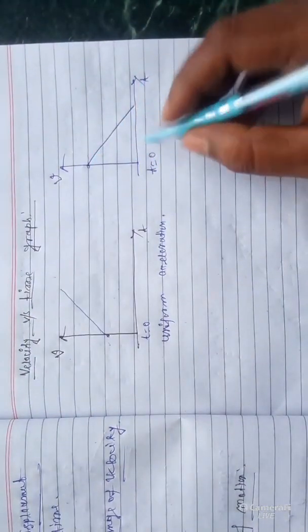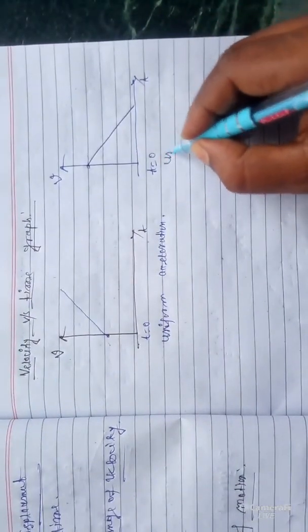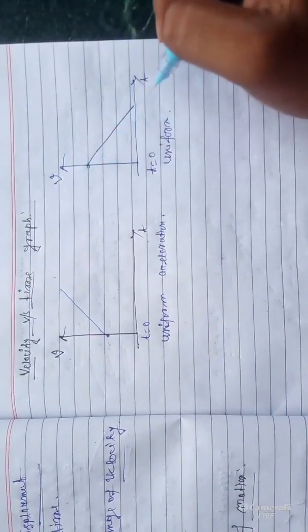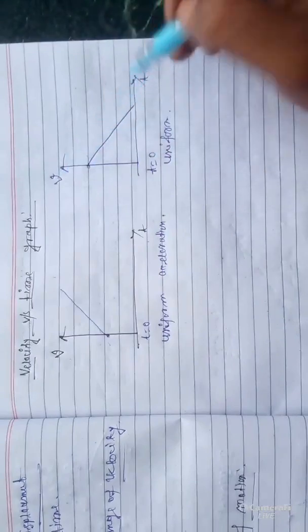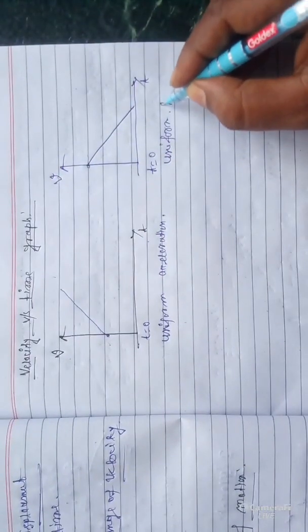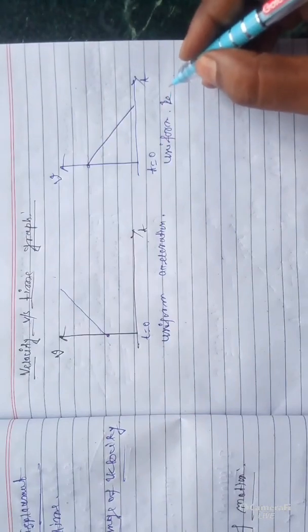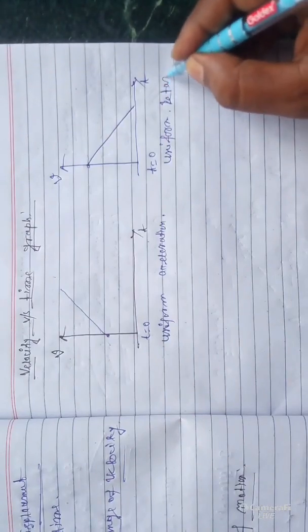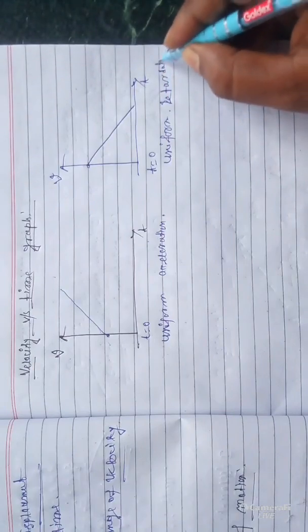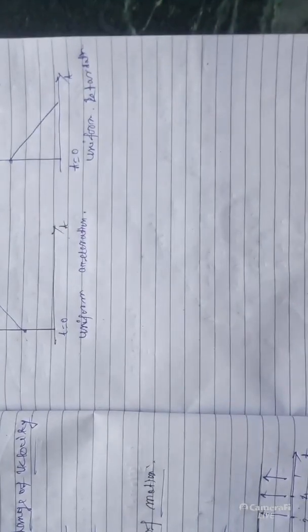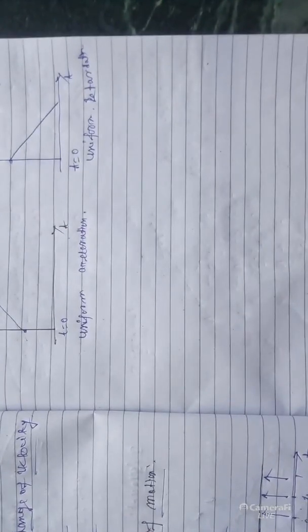As it is a straight line, you can tell uniform, and as its velocity is decreasing, it is uniform retardation. Retardation means the opposite of acceleration. Clear?